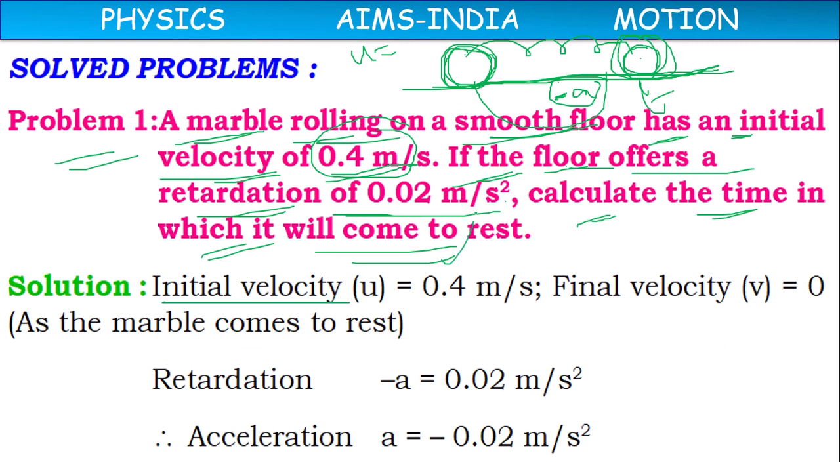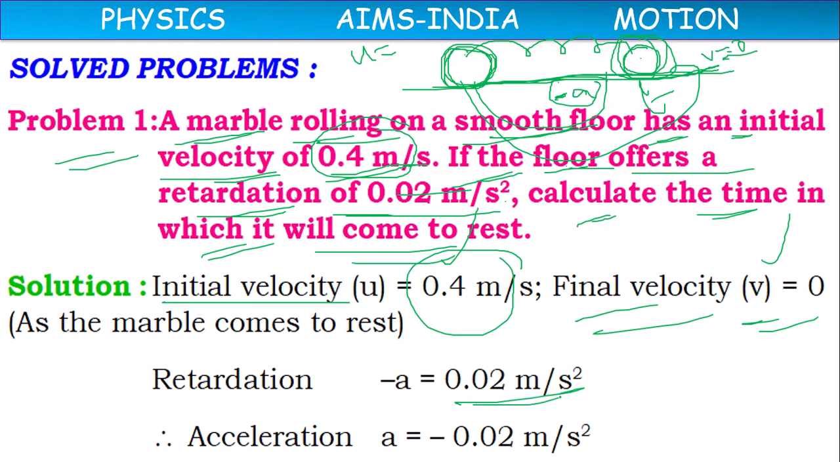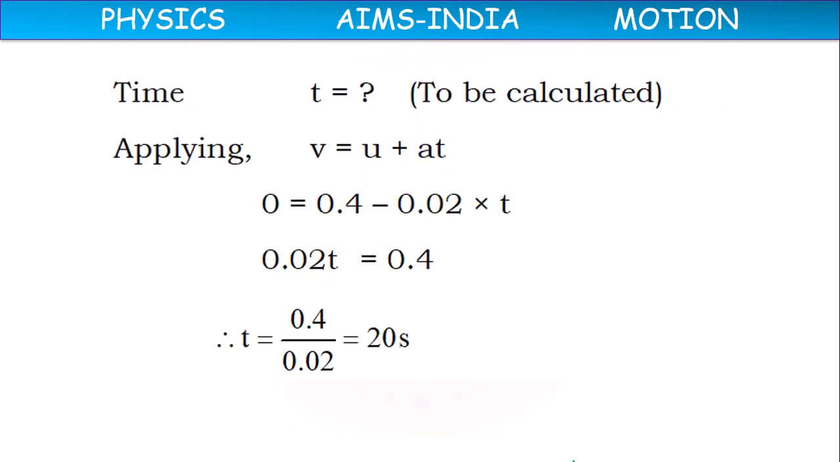Initial velocity 0.4 meter per second. Finally it is coming to rest, so final velocity is 0. They have not given it, but according to the condition, we have to take final velocity as 0. And retardation, they have given, minus a. Retardation 0.02 meter per second square is given. Retardation means minus a, or we can take a equal to minus 0.02 meter per second square. Now time we have to find.